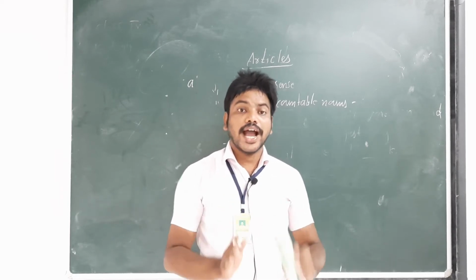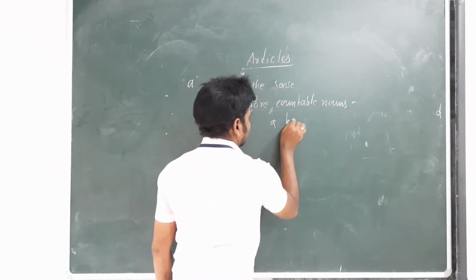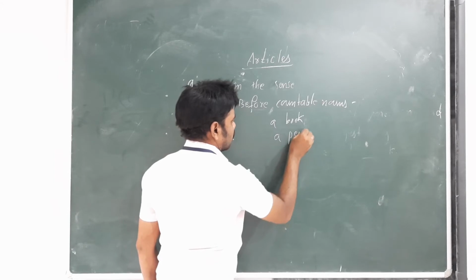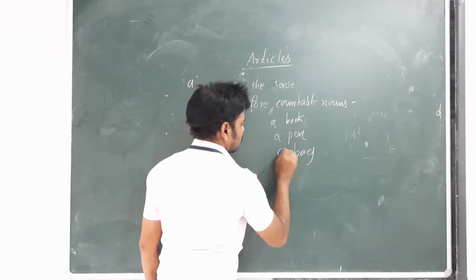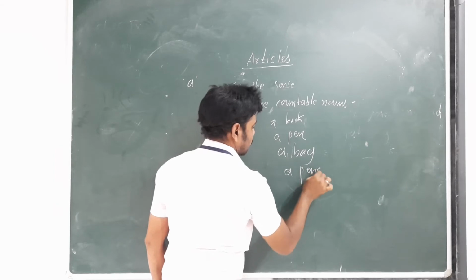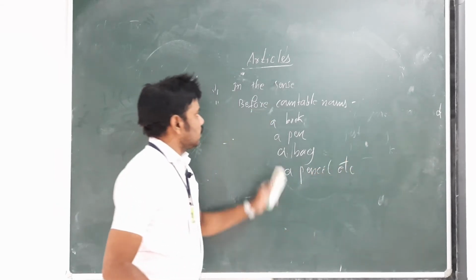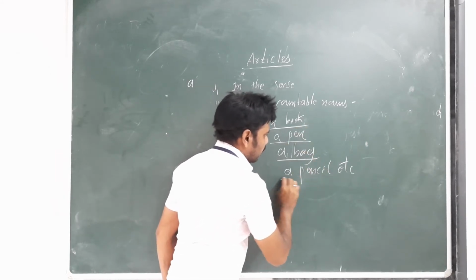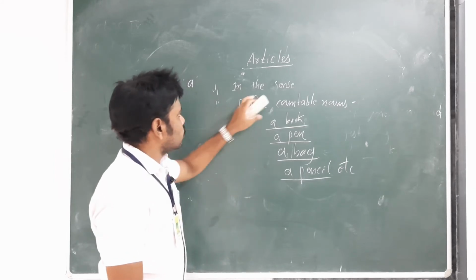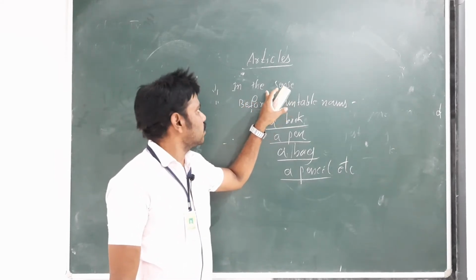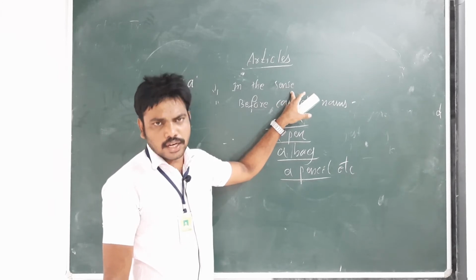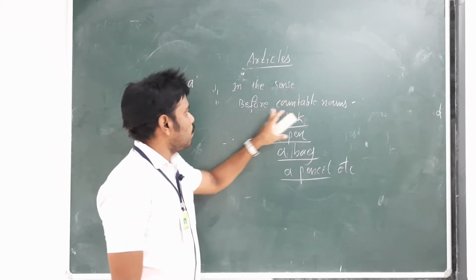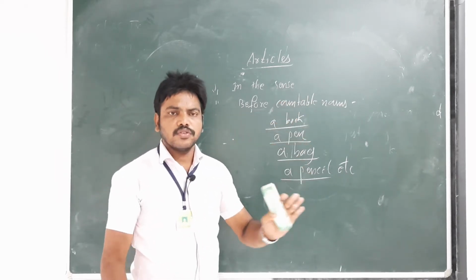Then we can use the article a. For example, a book, a pen, a bag, a pencil, etc. These are called the article a. First we learned the sense of certainty: a man, a girl, a woman, a city, a village. Next, before countable nouns, we should use a.